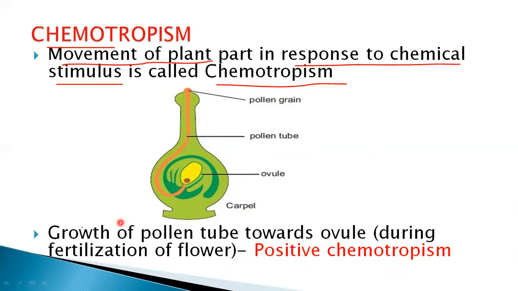This means that during the fertilization of a flower, when the pollen grain falls on the stigma of the flower, the pollen tube is formed. By what? Chemotrophism means by chemical. If the tube is formed here and it reaches the ovary and ovule, this type of trophism movement we can call positive chemotrophism. The movement of the plant part is showing a response towards the chemical.